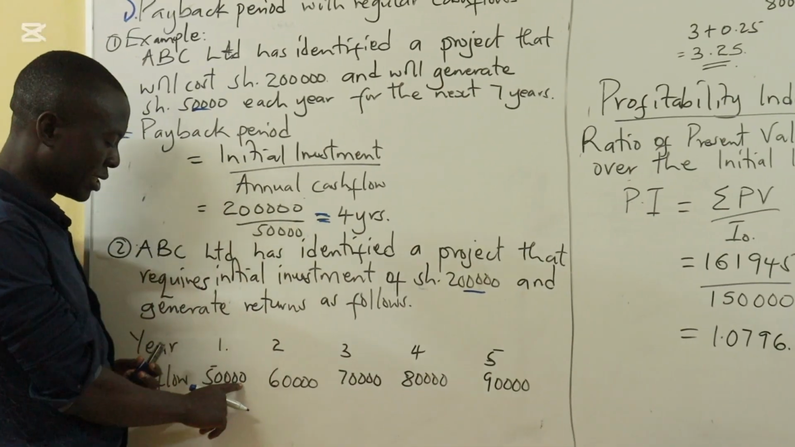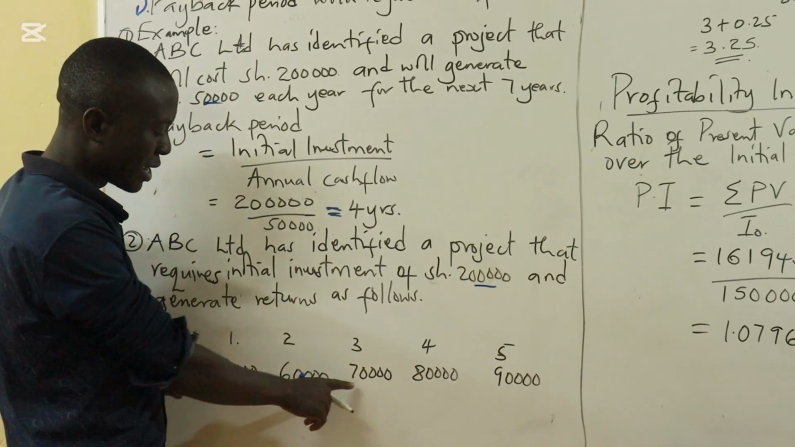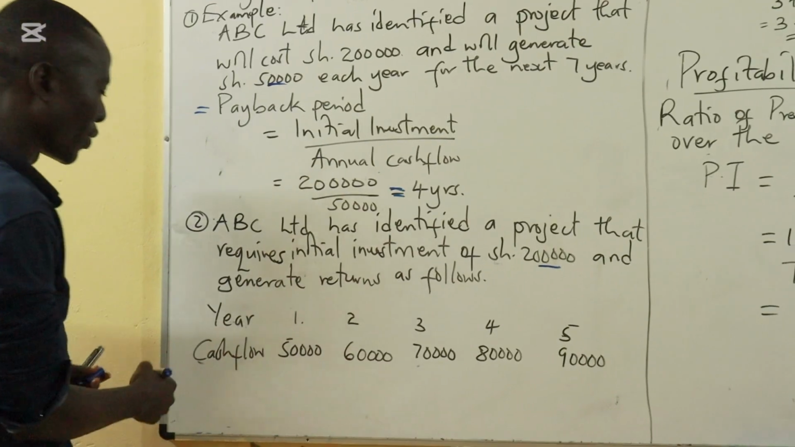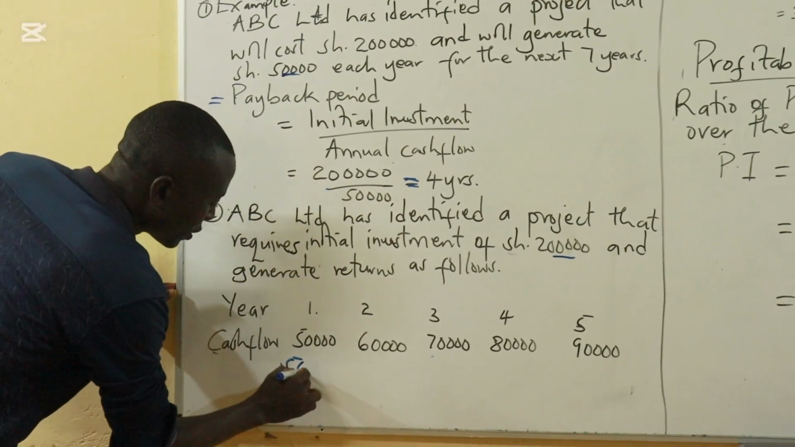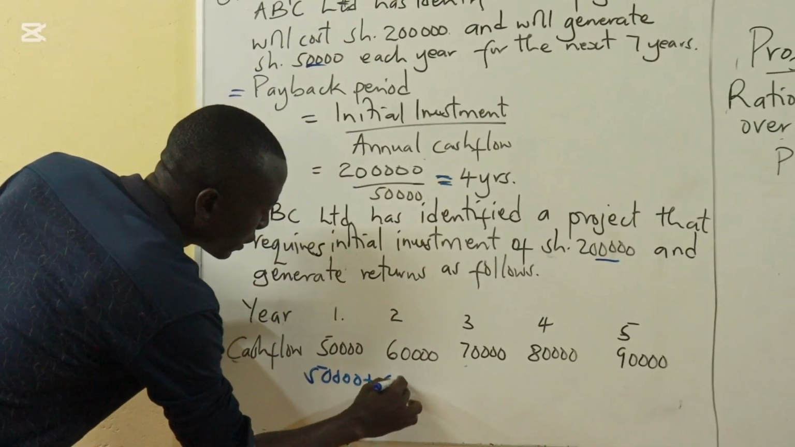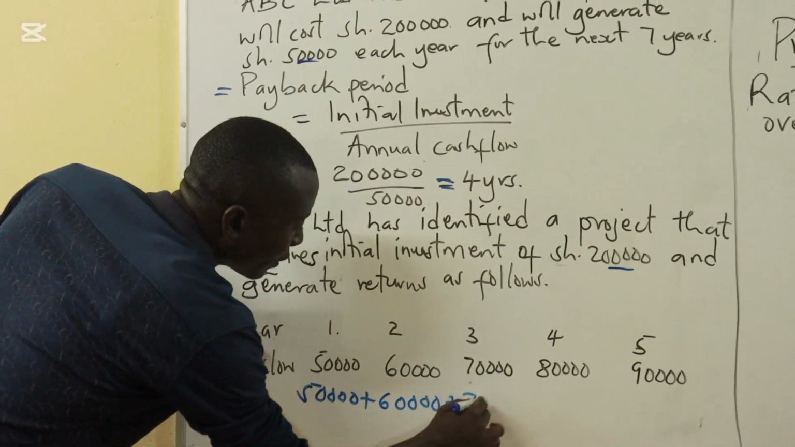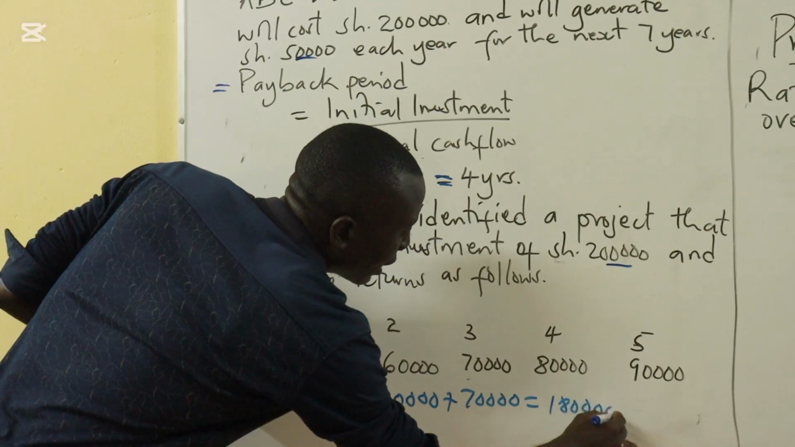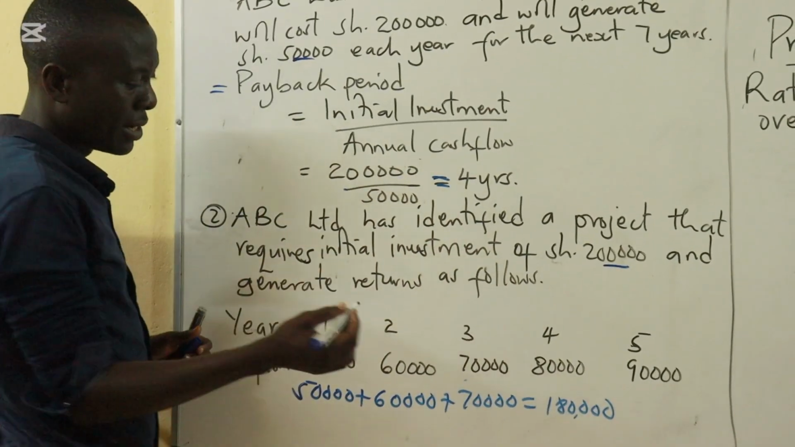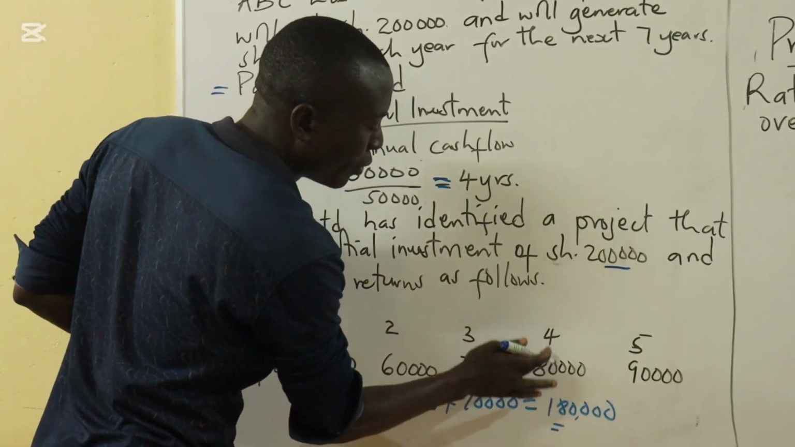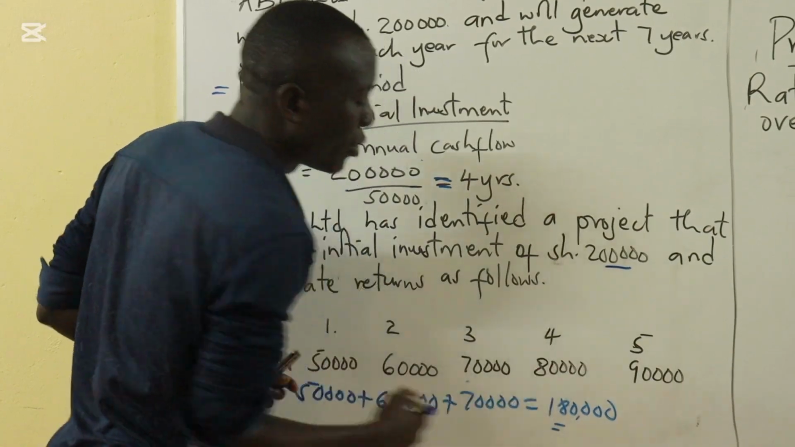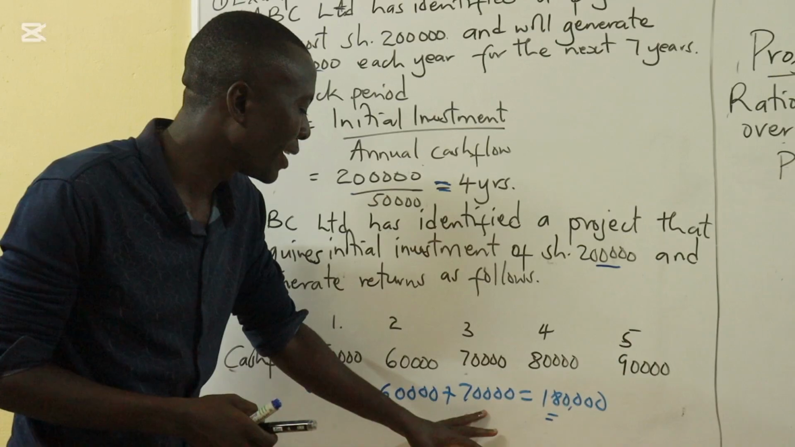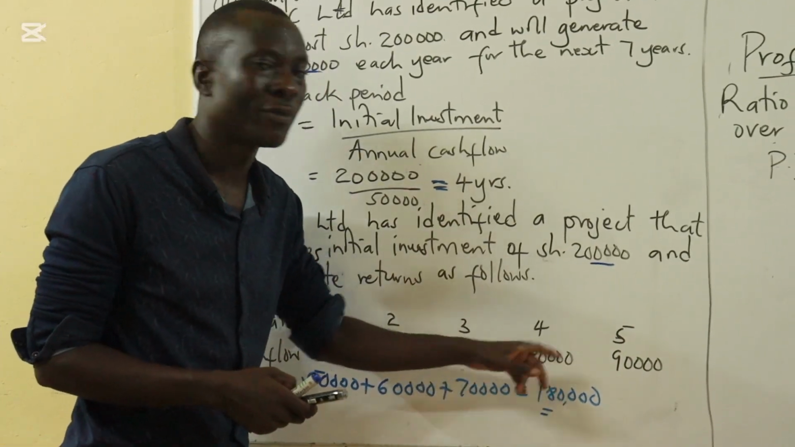When we add cumulatively 50,000 plus 60,000 plus 70,000, we get a total of 180,000 for the first 3 years. That simply means when we add the fourth inflow, which is in year 4, it will go over the 200,000, and therefore we require the first 3 years plus a section of the 4th year.